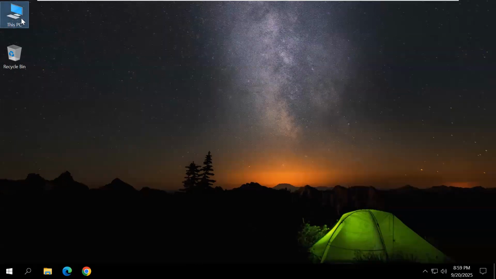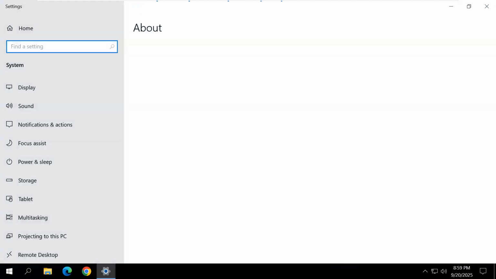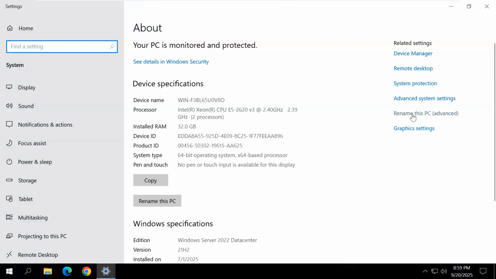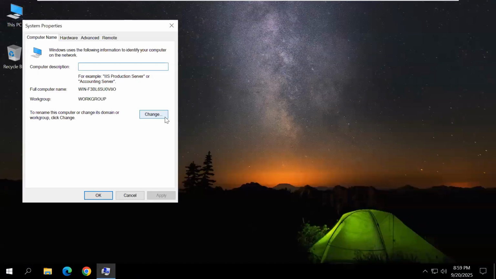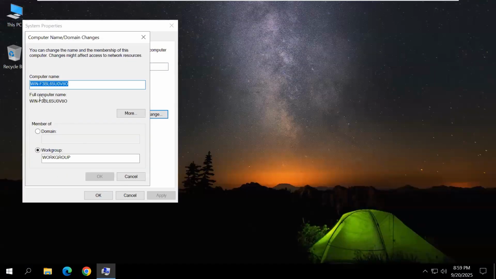Select This PC, right click and click properties. Click rename this PC, and click change. This is the present system computer name. Here I want to enter the computer name: vhcalaasci.